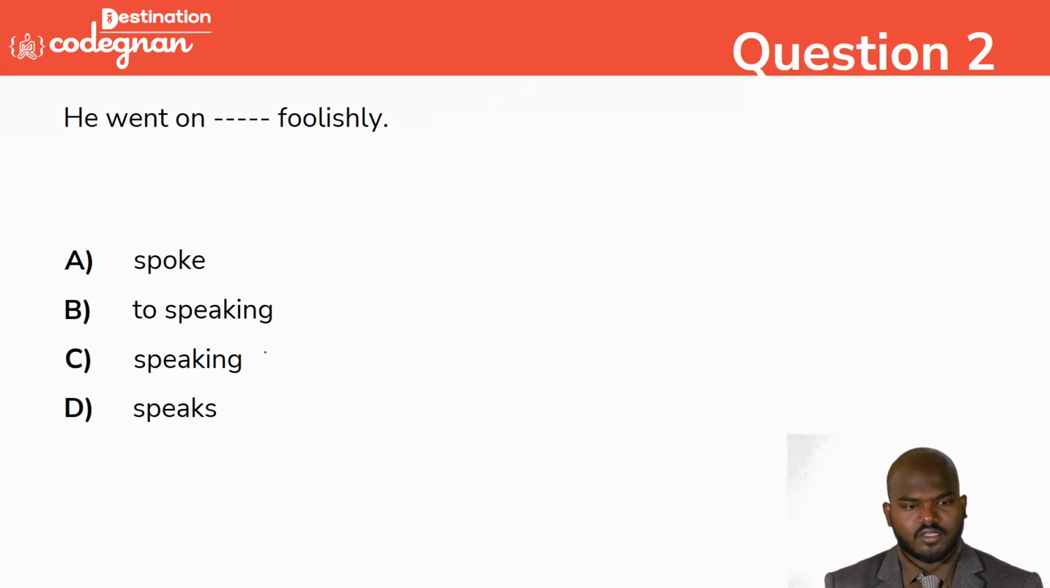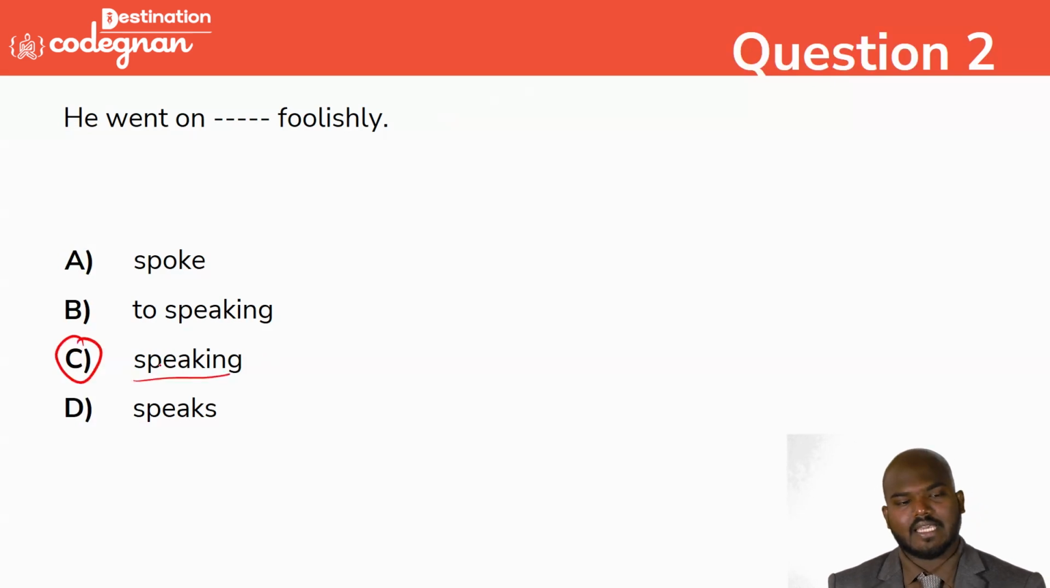He went on dash foolishly. First of all, identify the sentence. He went on a dash foolishly. Spoke foolishly, or to speaking foolishly, or speaking foolishly, or speak foolishly. So he went on what? The answer is speaking foolishly.